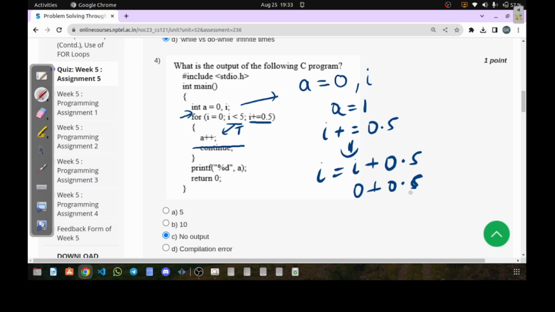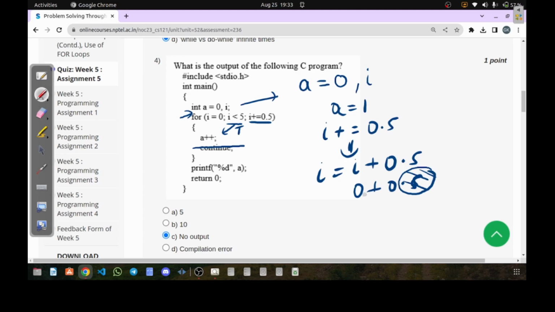But please look carefully guys, the I is what? I is integer, and if it is integer, what does it mean? If it is integer, it means the floating point will be discarded. So 0.5 is equivalent to writing 0.